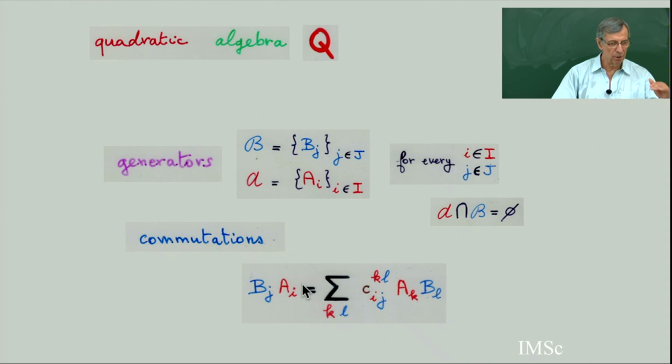Then they satisfy this general commutation relation. There is a certain number of equations that B_j with an A_i is the sum of all this. You have a sum of monomials, where the red letter is on the right of the blue one. So there is a monomial A_k B_l, here another monomial B_j A_i. So the coefficient here will depend on four indices.